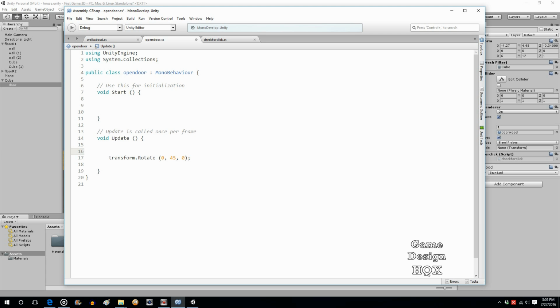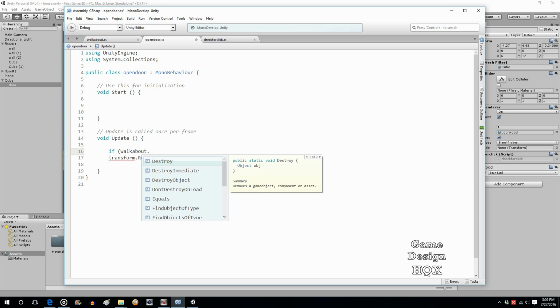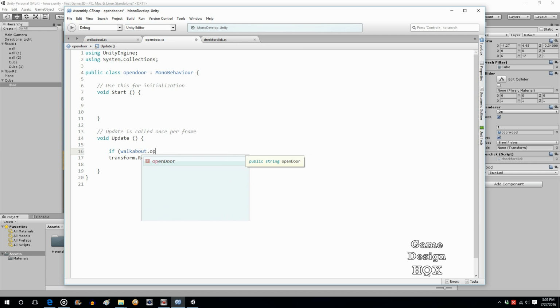If, again, we have to say where that variable is coming from: Walkabout dot openDoor equals, and it's a double equal sign, sorry, equals Y. Then you want transform dot Rotate.